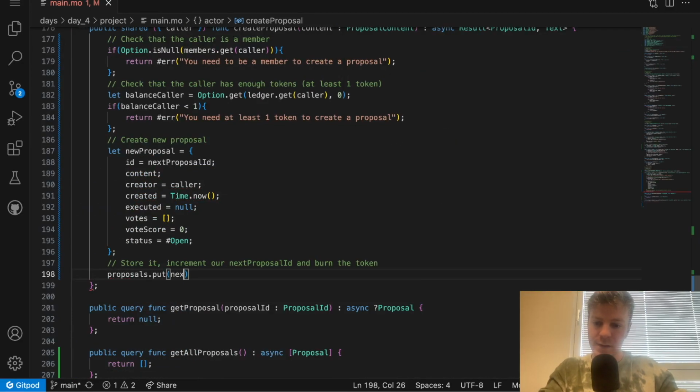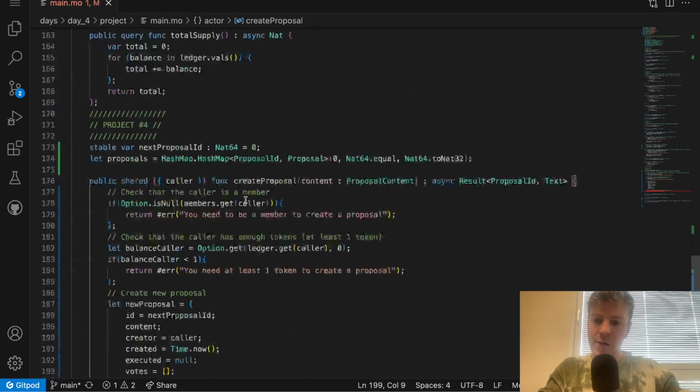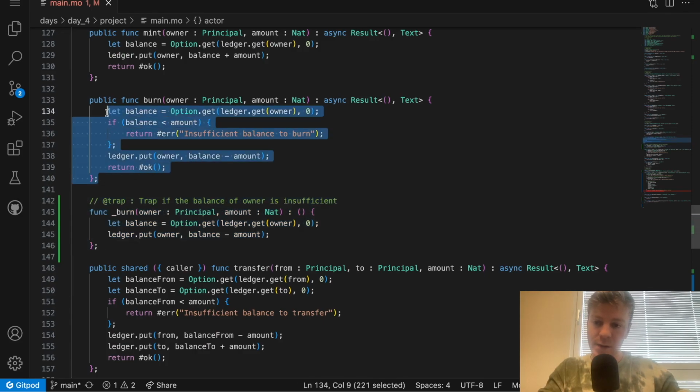Proposals.put, next proposal ID will be our key, and the value will be new proposal. Finally, we can burn some tokens, and we can increment the proposal ID. To burn, I will implement a helper function, so I've already done it here. Essentially, I'm not using this burn method.